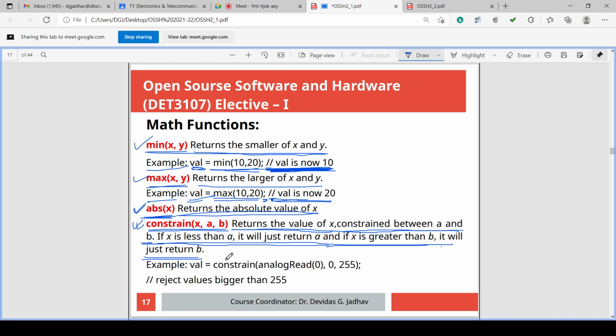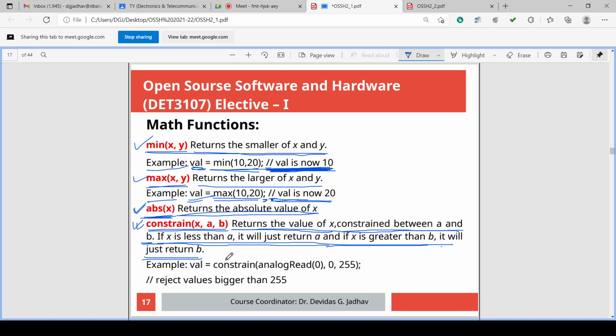Suppose a is 0 and b is 5, so 0 to 5 is our range, isn't it? And x is minus 1, so it will return 0. If x is 6, it will return 5, but if x is 4, it will return 4, because it is within that constraint.